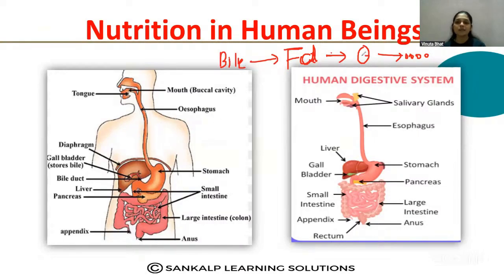And why is this conversion very important? Because the enzymes are not able to break down the large globules of the fat. So this process is required. This is the function of the bile juice. Then the second important thing is about the pancreatic juice.